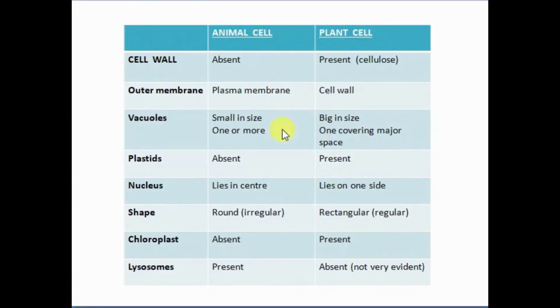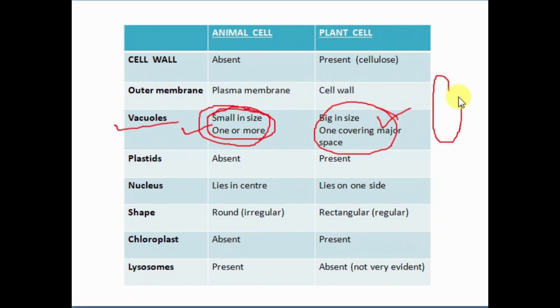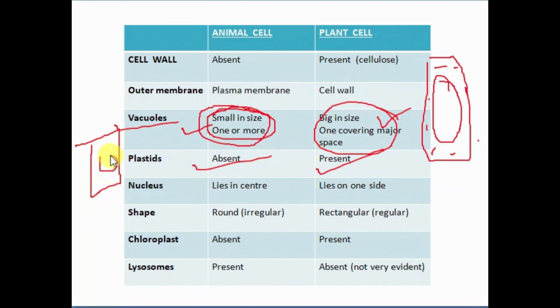Then next we have this vacuole. In animal cell it has taken a very small space, one or more, not many vacuoles are there. But in case of plant cell, we have one big vacuole in the center. Okay, and then we have different components of cell. Plastids are present in plant cell, but absent in animal cell. Nucleus lies in center, so in animal cell we have nucleus in the center, but in case of plant cell we have nucleus somewhere on one of the sides.